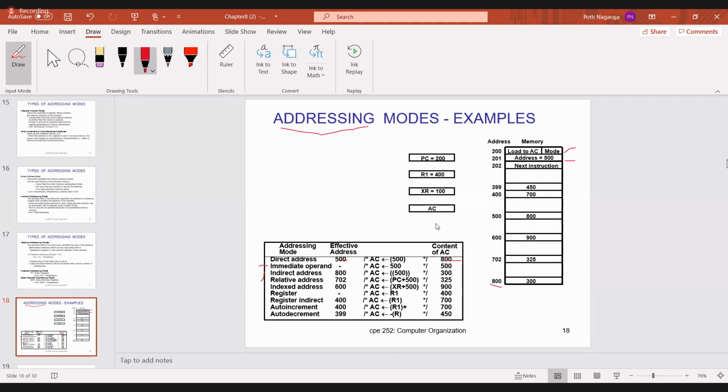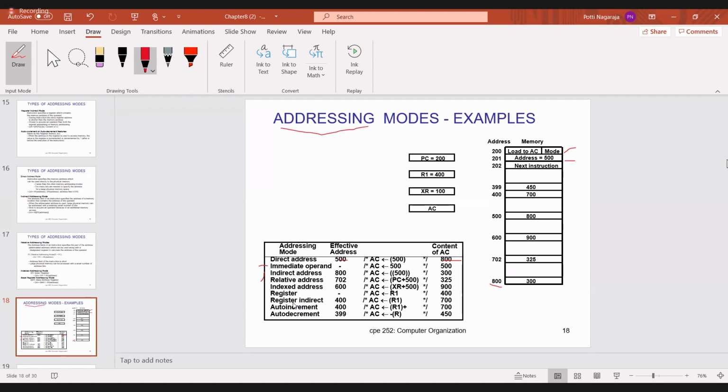So register indirect is nothing but this 400 is called the effective address, where you have the content, and you transfer that to the accumulator.